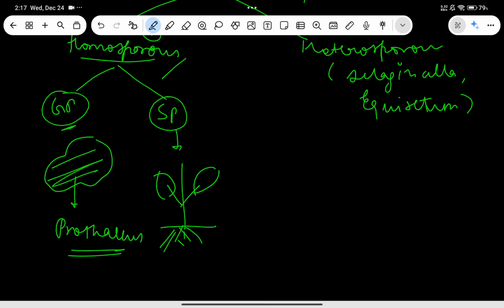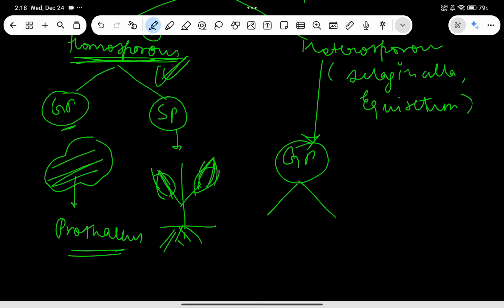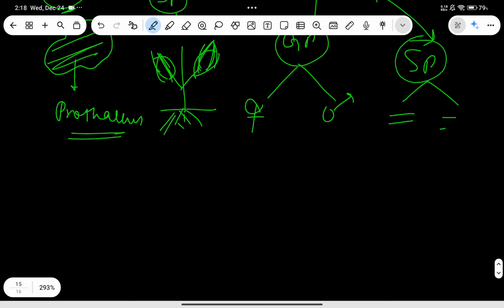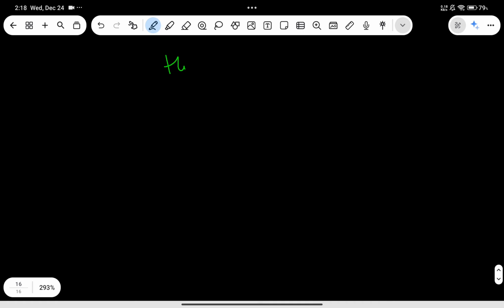And of course there'll be the cones that will be present, and everything that I told you, that sporophyll will be present, strobili will be present. I'll tell you how simply we can have the sexual reproduction of homosporous species. Now for heterosporous species, the difference is that the gametophytic body will be different, which means there will be female gametophytic body and male gametophytic body, and the sporophytic body will also be different, of course, female and male.